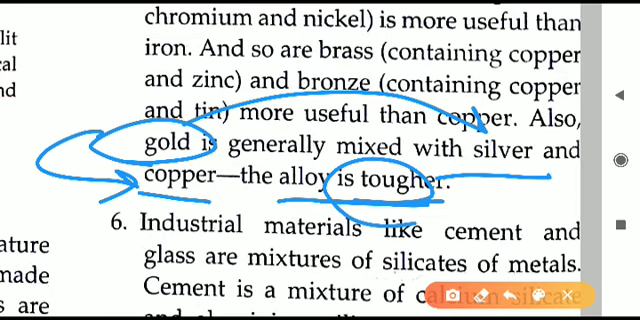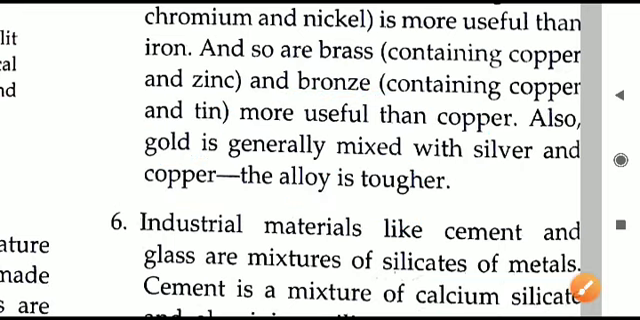If we take 100% pure gold and make jewelry, it is very difficult to give designs. First of all, it is a very soft metal. Also, it is a very weak metal. It can break very easily. Gold is very costly. If it breaks, we can lose our jewelry items. So it is generally mixed with other metals, silver and copper. Most of the time, copper is used. So what is the purpose of this? Making this mixture is to make the gold jewelry tougher or stronger. So we have seen point number 5 of alloys.